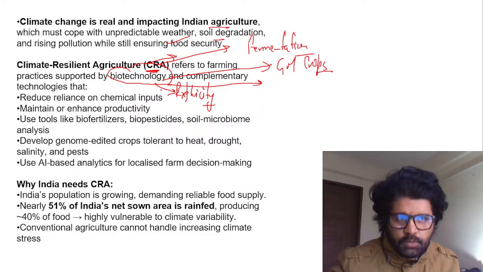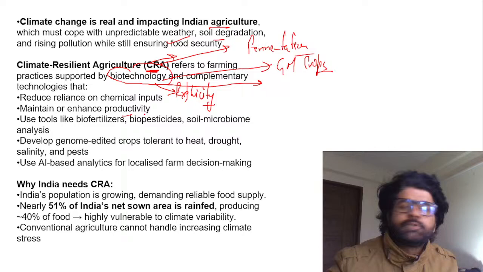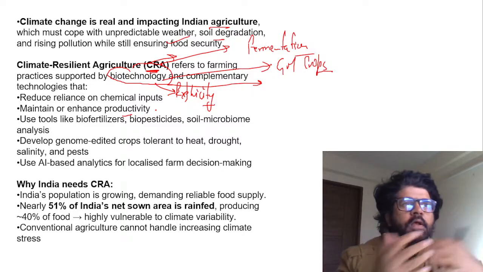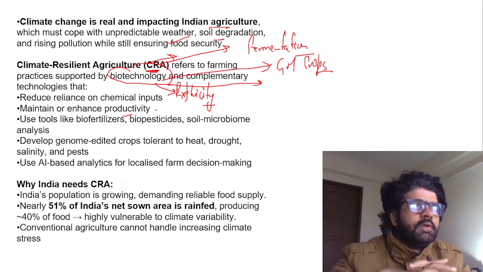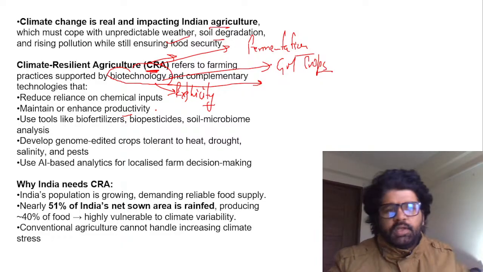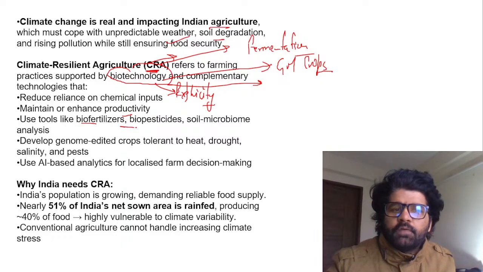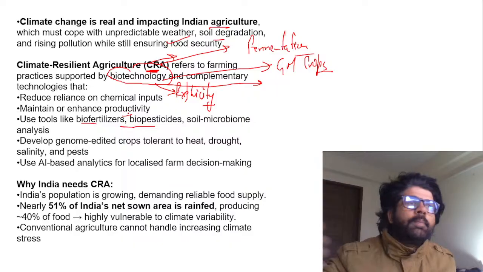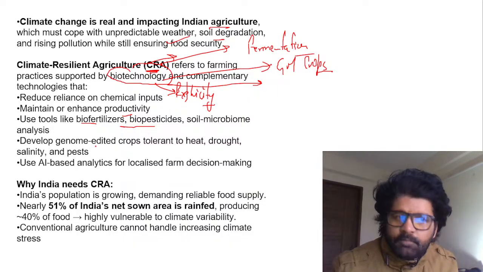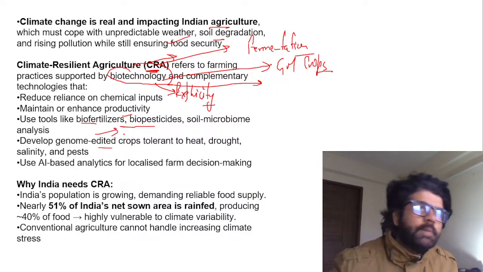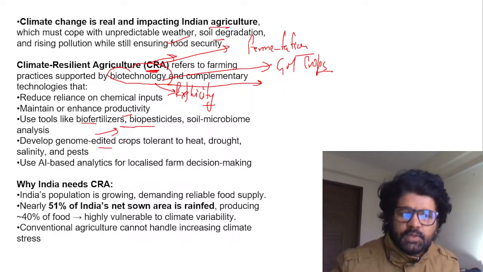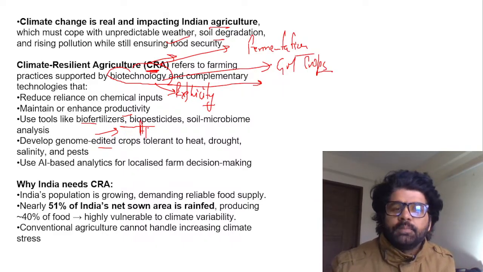Use of biotechnology, and we have to enhance productivity. 51% of the area is rain fed and they are producing 40% of crops. So yes, productivity has to be enhanced. Use of biofertilizers and biopesticides, again consequences of biotechnology. Develop genome edited crops, GM brinjal or GM mustard. But then here apprehension comes into the picture.